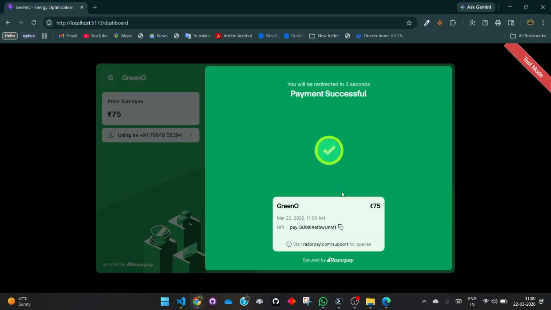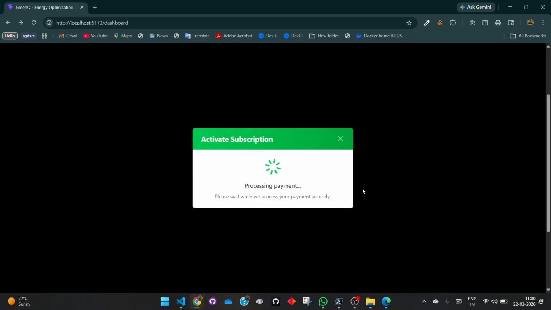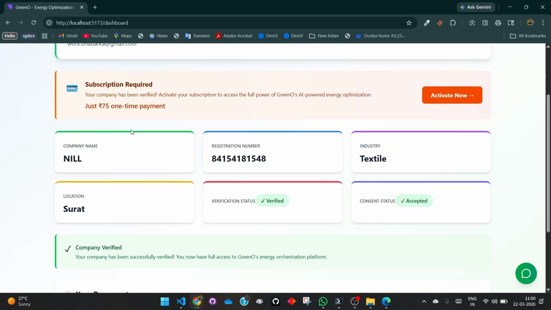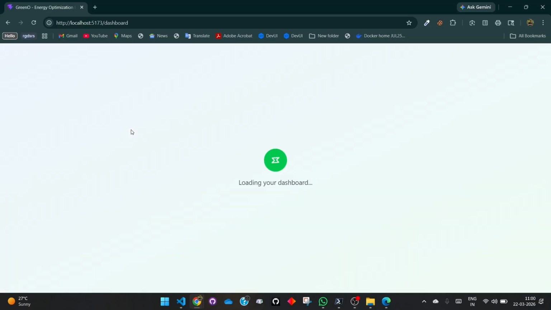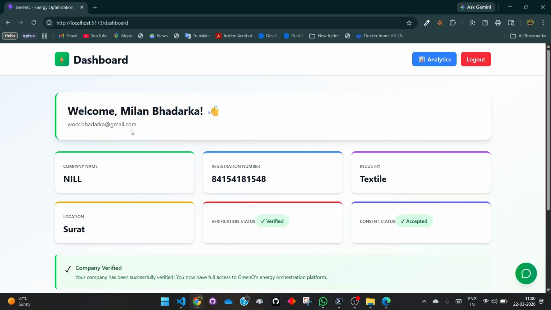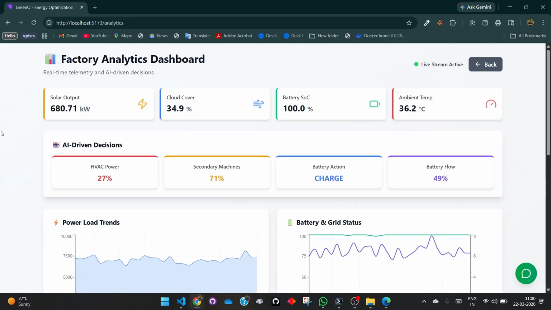Yeah, so we can see that the payment is successful, and using this, the company is now completely onboarded, and they can now orchestrate and analyze their grid systems. So here we have a unified dashboard which provides all this. This architecture is completely event-based.